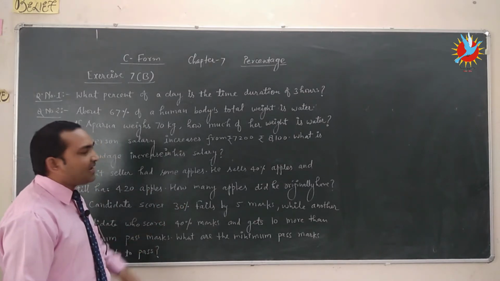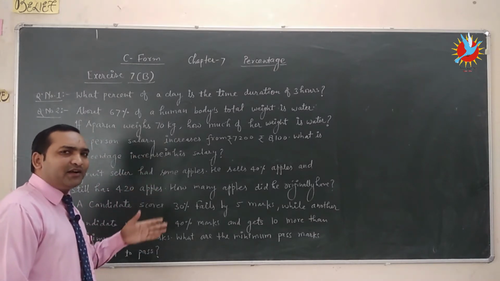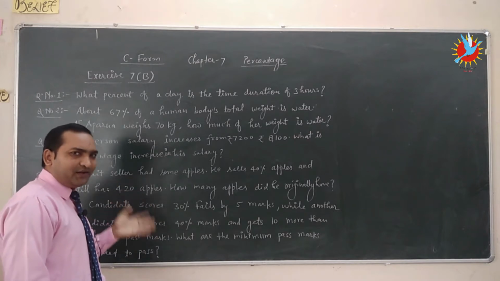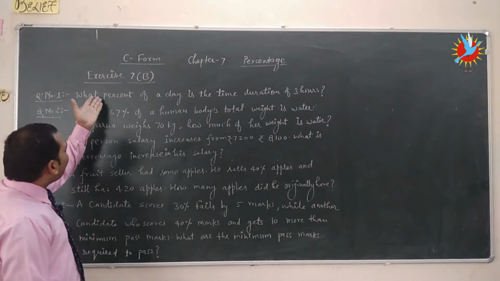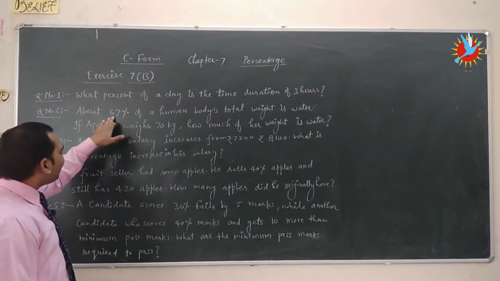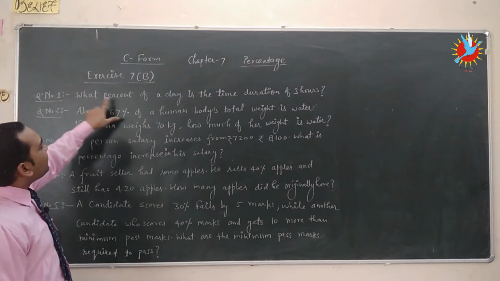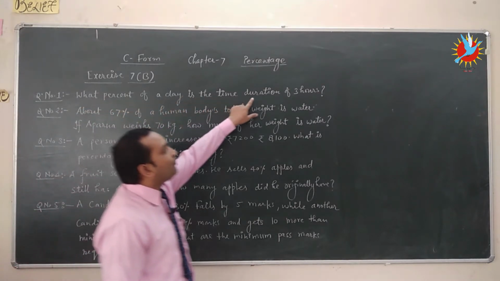These different formulas we already studied in the previous video. Here in exercise 7b, our first question is, what percent of a day is the time duration